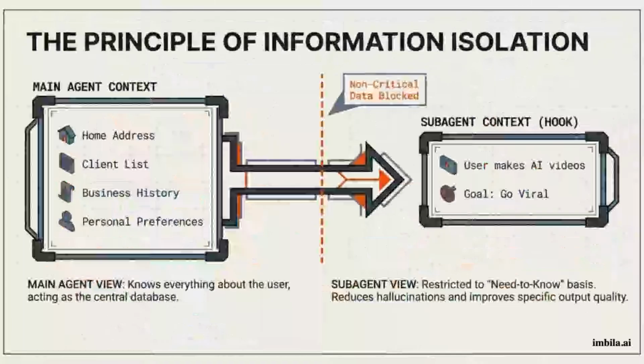While the main agent acts as the central database, knowing everything about the user, it blocks non-critical data from the subagents. For example, the Hook agent only sees that the user makes AI videos and wants to go viral. It creates better output because it isn't distracted by irrelevant business history.